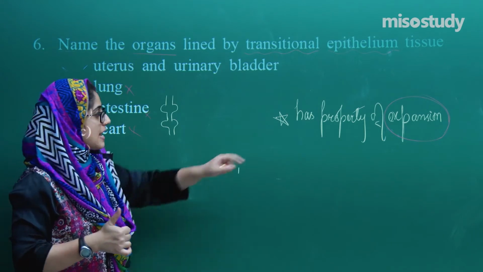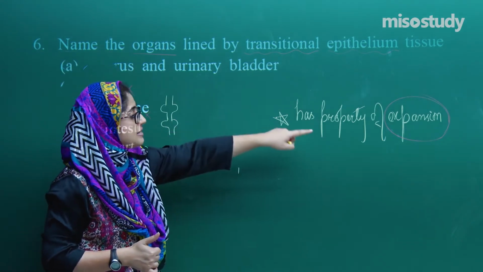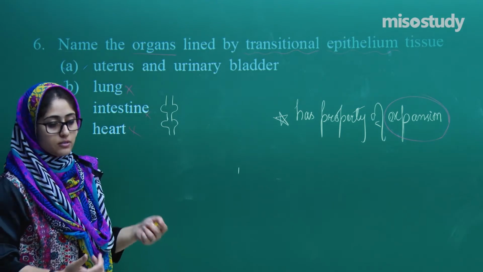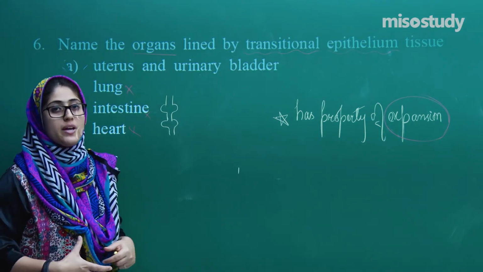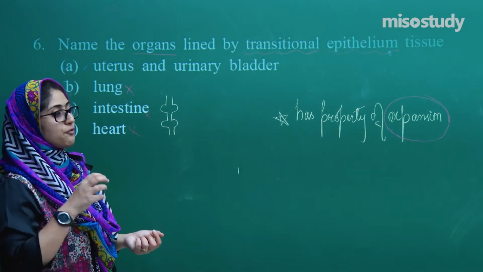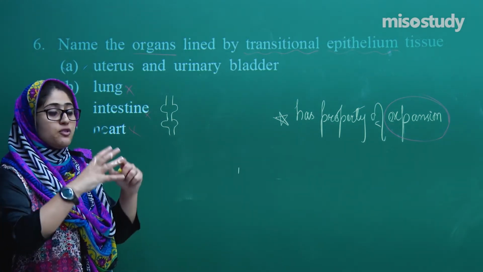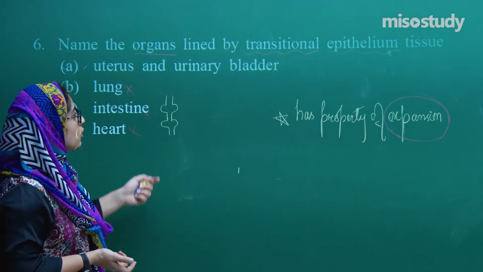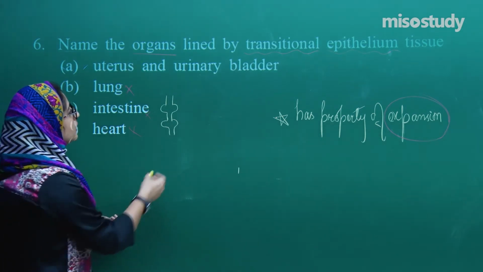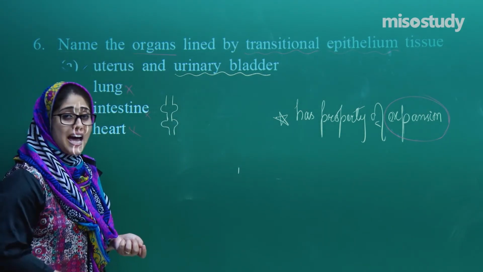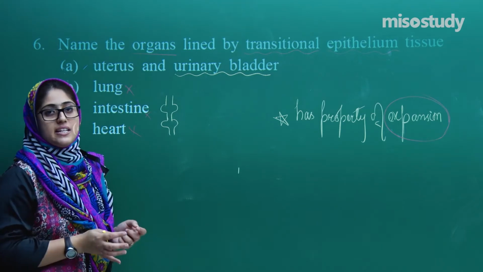So remember, transitional means expansion, and in our body, what are the organs which expand? First of all, the urinary bladder. When you have a feeling that you have to go to pee, your urinary bladder fills with urine, and when it gets fully filled, you get the feeling, now I have to go, isn't it? So our urinary bladder has the property of expansion. That's why it can hold the urine in it.